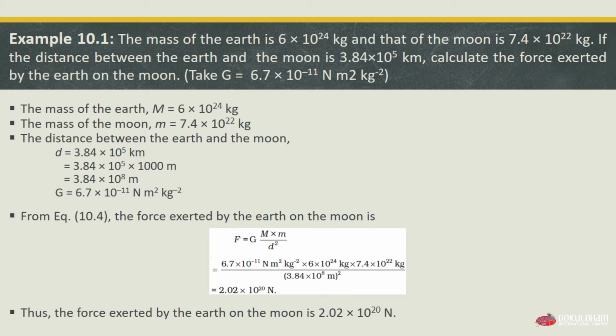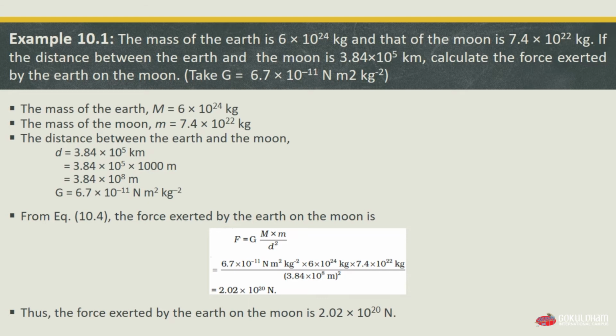And take the value of G as 6.7 multiplied by 10 raised to minus 11 Newton meter square per kilogram square. According to the question, we have the mass of Earth M equal to 6 multiplied by 10 raised to 24 kg and the mass of the moon m equal to 7.4 multiplied by 10 raised to 22 kg. Means in our solution we have taken capital M as the mass of Earth and small m as the mass of the moon. Now the distance between the Earth and the moon, d, is 3.84 multiplied by 10 raised to 5 km.